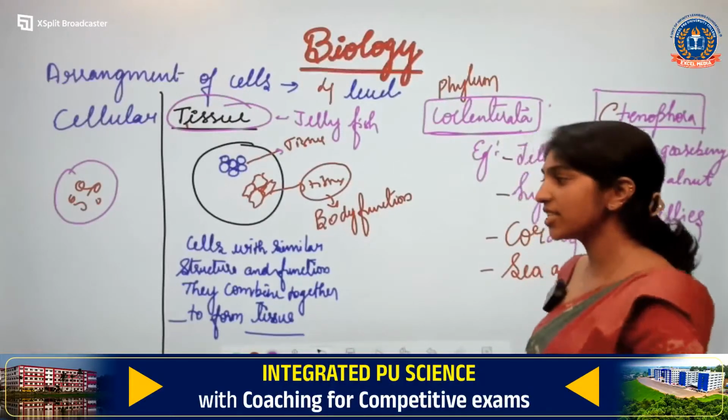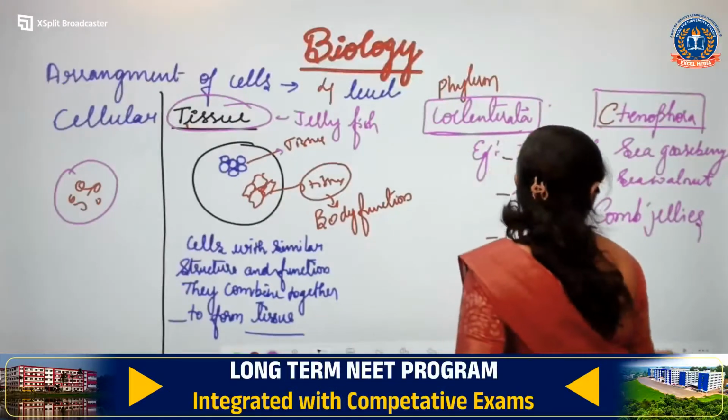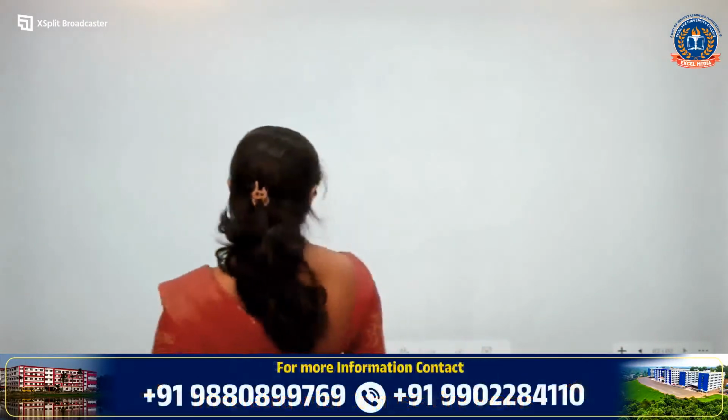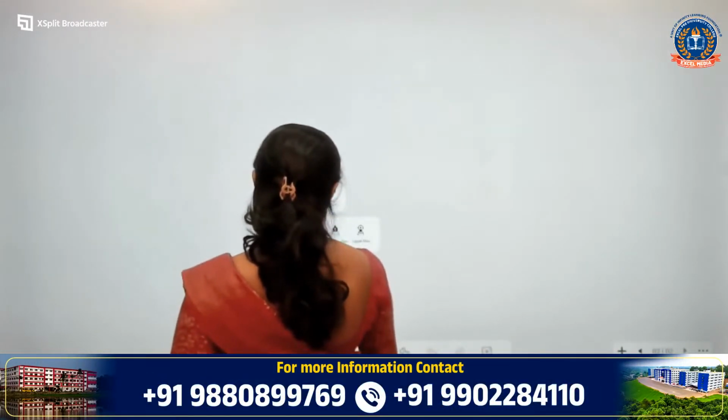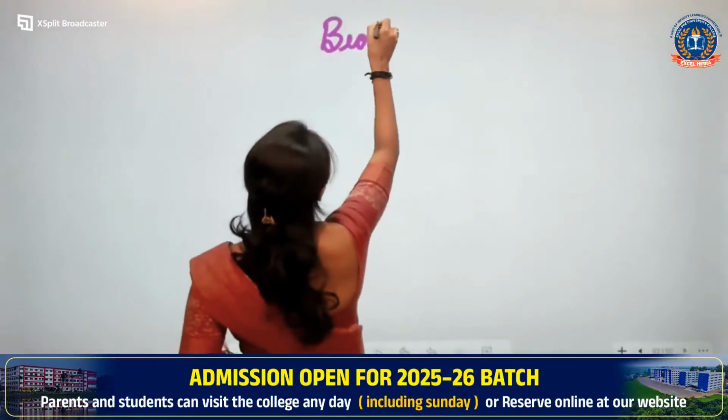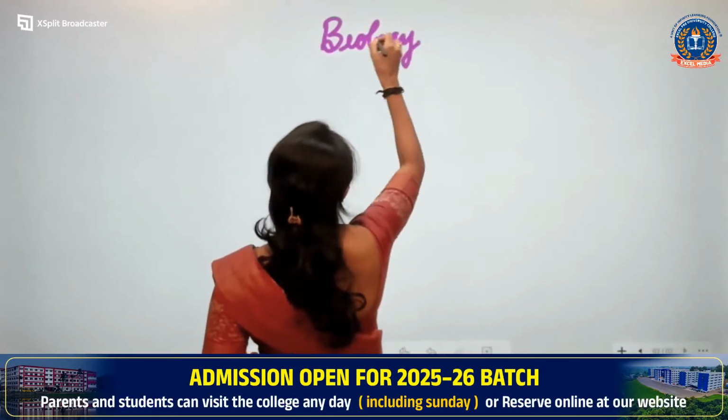Yes, Coelenterata and ctenophora. Now coming to the next, what level of organization we have next?